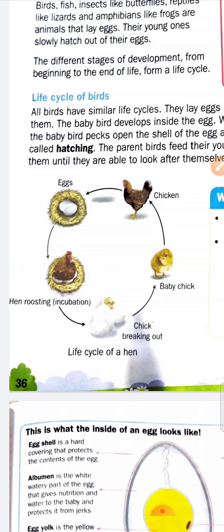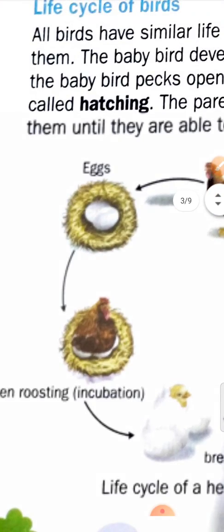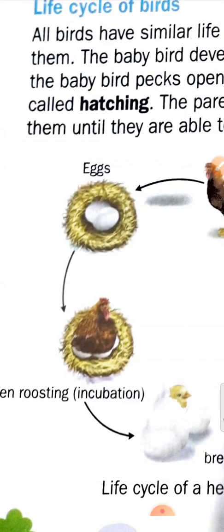All birds follow this cycle. So what is the first process in the life cycle of a bird? First of all, the birds lay eggs in their nest and incubate them.